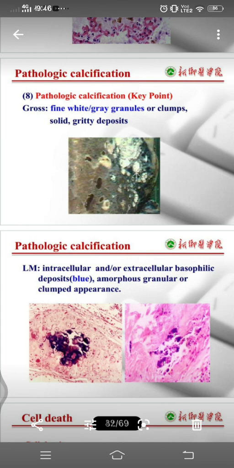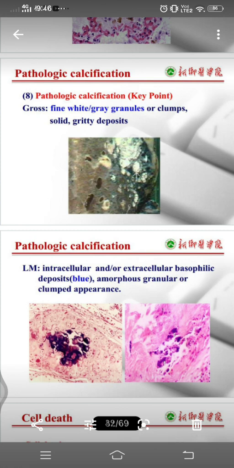And also sometimes vitamin D disorders, that is intoxication, where vitamin D may be more than the normal levels, and also renal failure, where phosphate retention leads to secondary hyperparathyroidism. So in renal failure, the phosphate gets retained, meaning it doesn't get excreted and accumulates. As we know, phosphate is more likely to bind with calcium, and as it is retained it leads to secondary hyperparathyroidism, thereby increasing the calcium in the body, again leading to metastatic calcification. So this is the link.